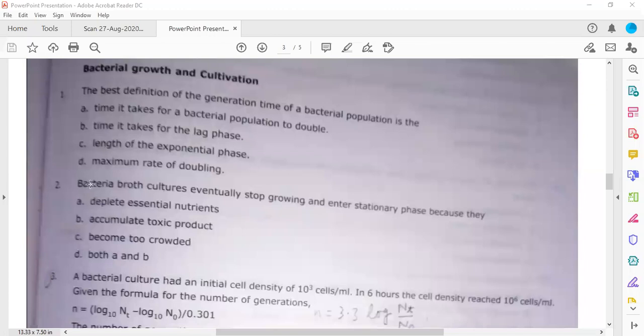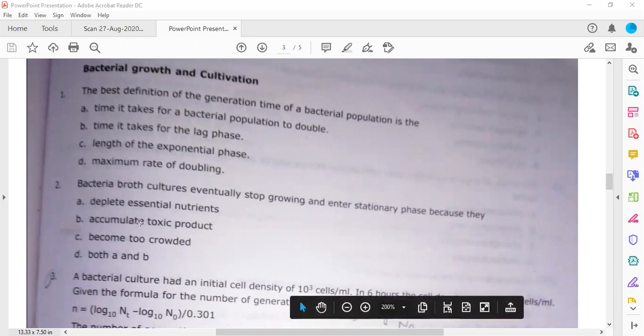Okay, question second. Bacteria growth cultures eventually stop growing and enter into the stationary phase because... all three are correct actually: depleted essential nutrients, accumulation of toxic products, too much crowding because the space is exhausted.